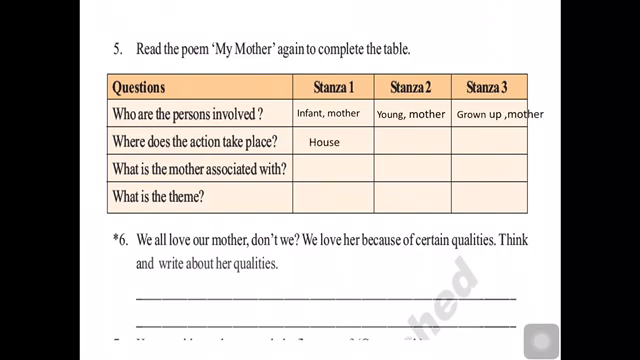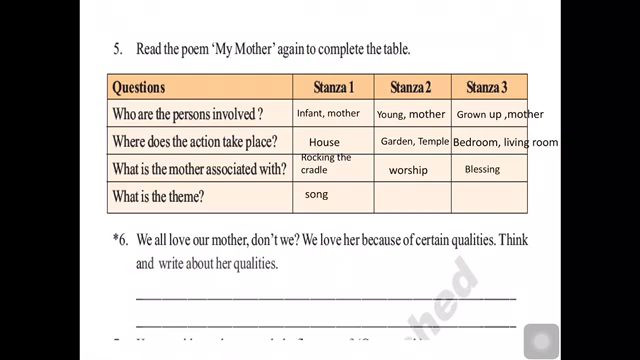Now, where does the action take place in stanza 1? In the house. In stanza 2, it takes place in the garden and temple. The shuli flowers will be in the garden. And stanza 3, the bedroom and living room. Then what is the mother associated with? In stanza 1, the mother is rocking the cradle. Stanza 2, worshipping in the temple. Okay. And stanza 3 is nothing but tells us about the blessings.